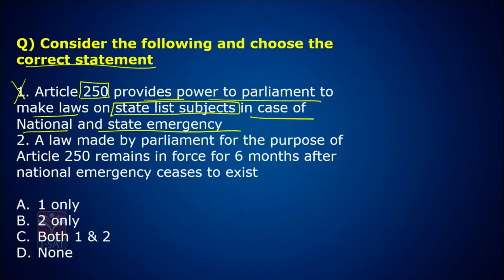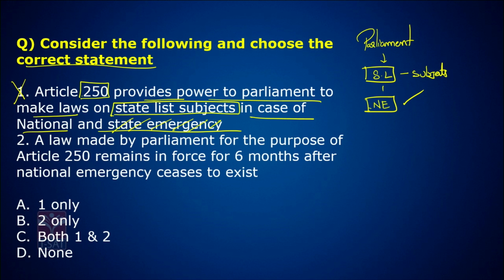This is wrong, because Article 250 says Parliament has power to make laws on state subjects when there is a national emergency in force. It only talks about national emergency. It nowhere deals with the state emergency.